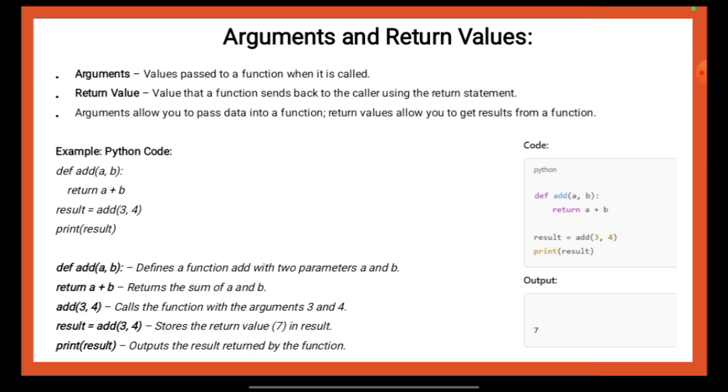When the function is called using add(3, 4), the values 3 and 4 are passed as arguments, and the function returns the sum 7. This return value is stored in the variable result, which is then printed using print(result). This demonstrates how you pass arguments into a function and return a value from it in Python. So this is everything that can be said as per the details mentioned over here. Now we will move on to the next discussion part.